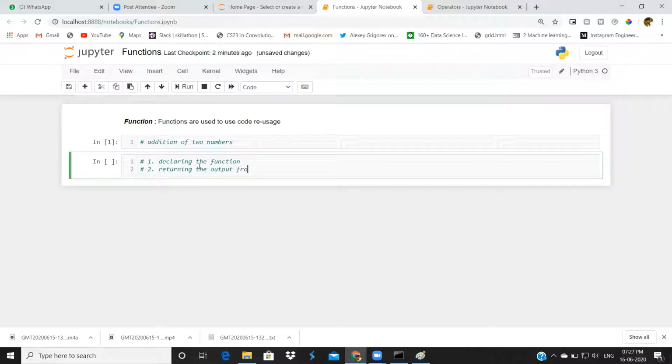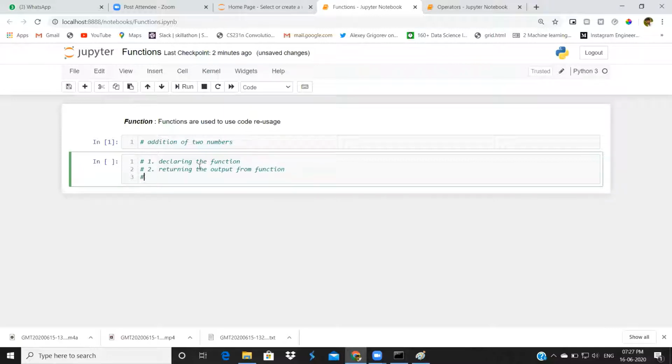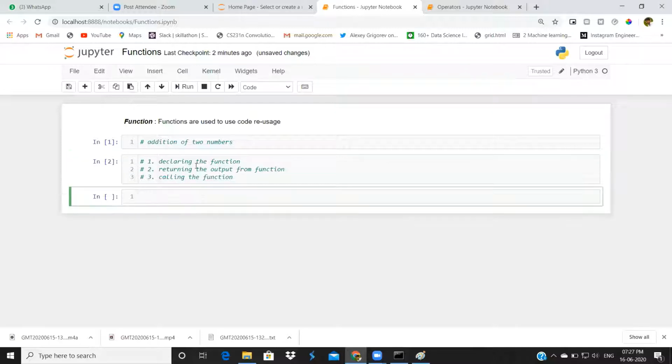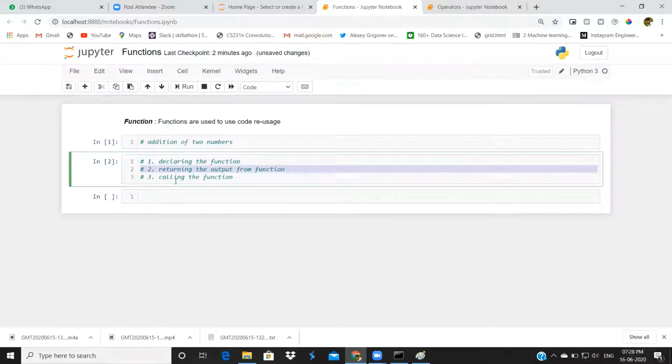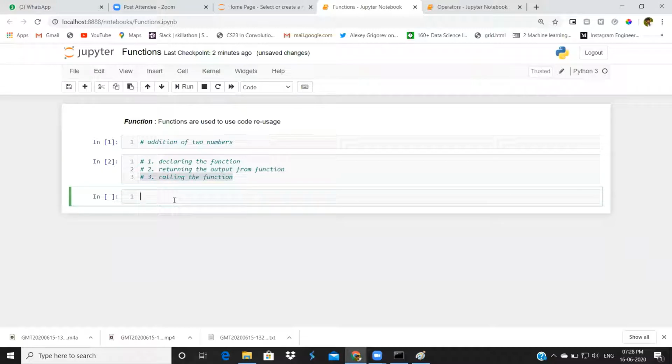Second is returning the output from the function. Third is calling the function. These are the 3 main steps involved in a function. First, we will declare a function. After that, we will return output from the function. Then we have to call that function.